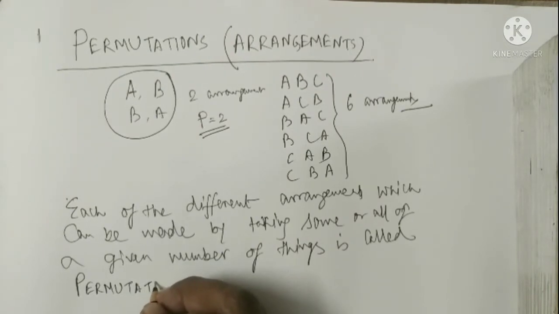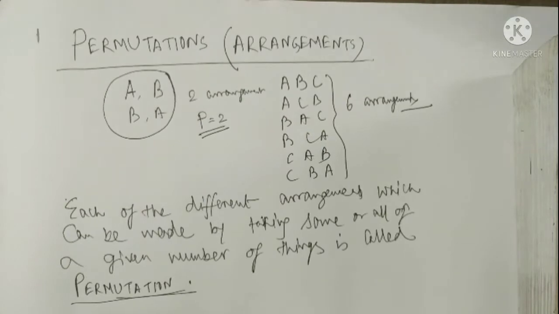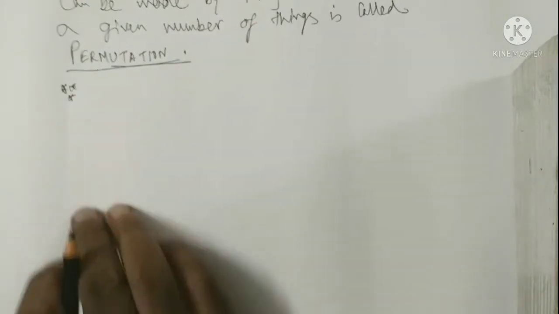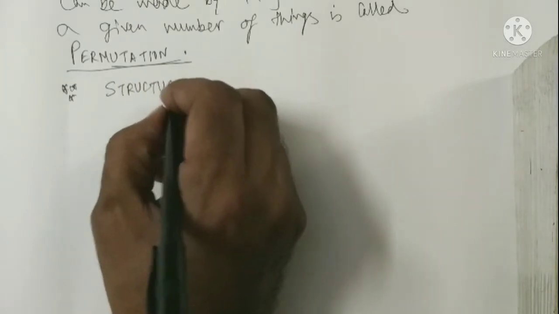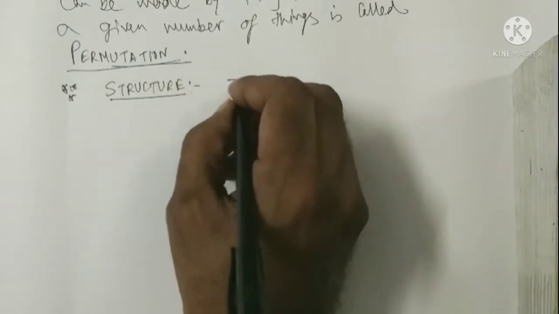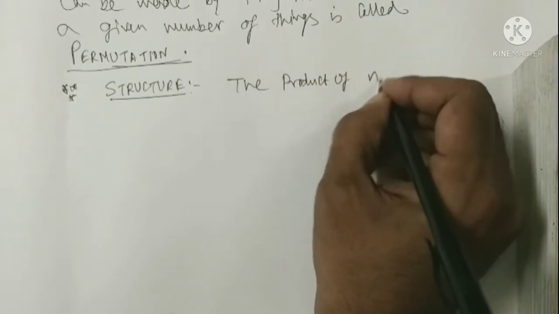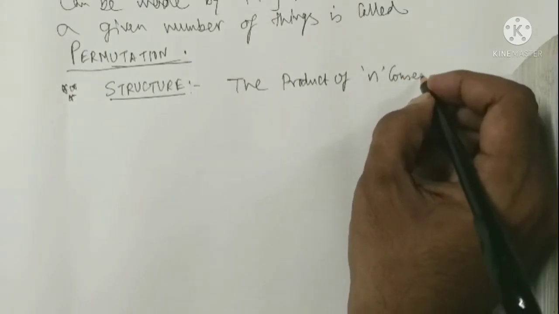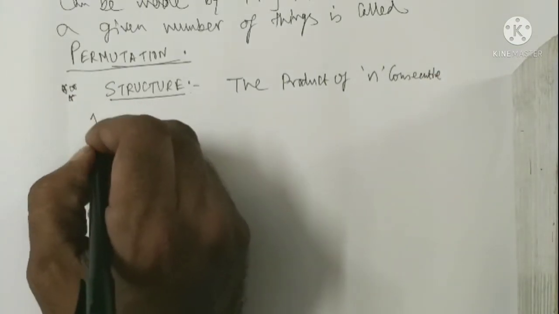Just the inside words are arrangements in permutation. And the structure of permutation we use in this way. Structure. The product of n consecutive natural numbers.